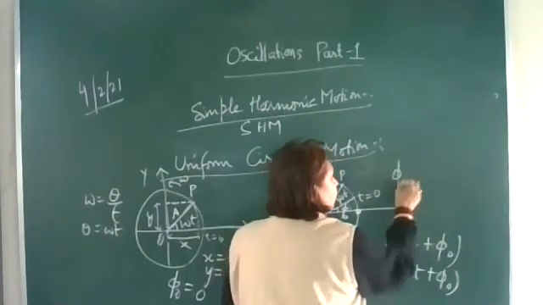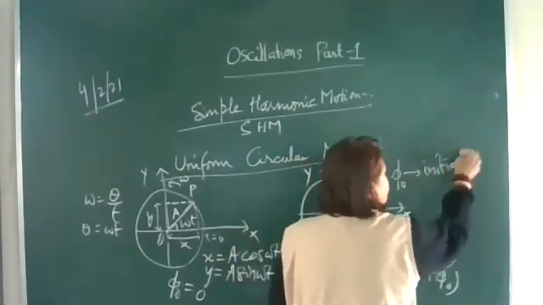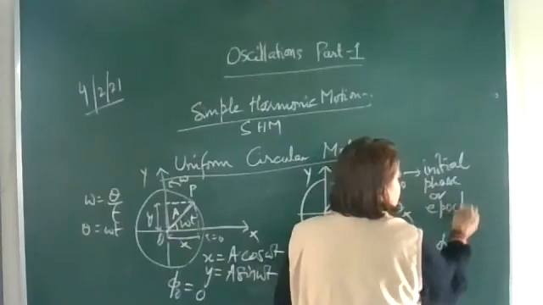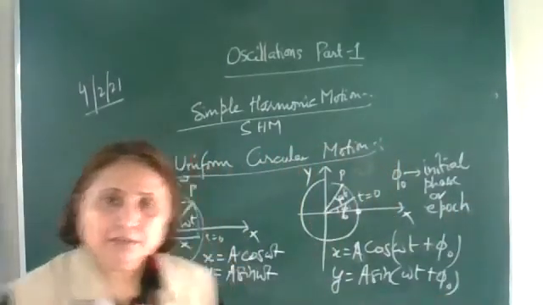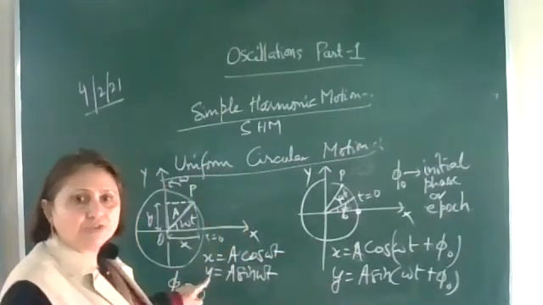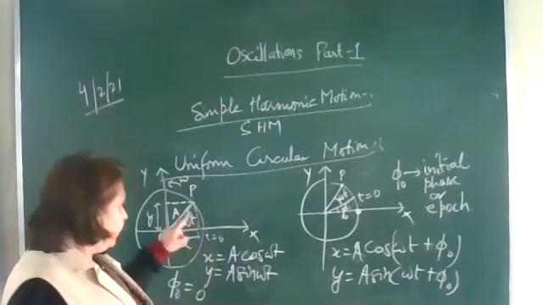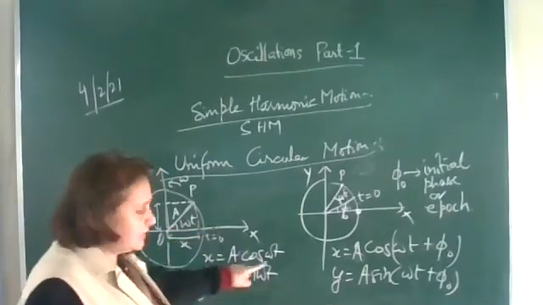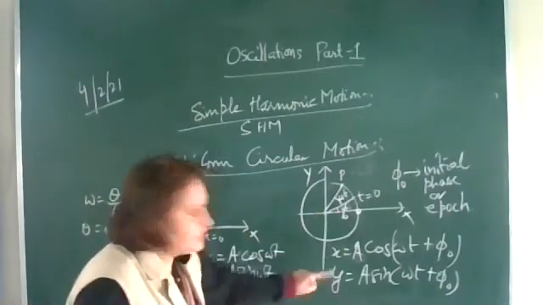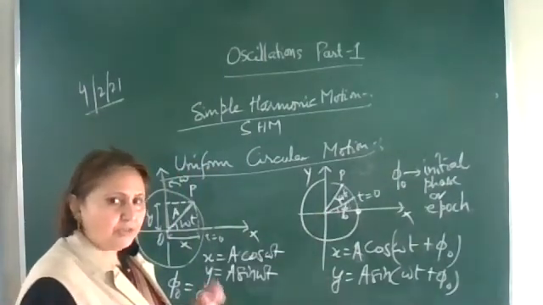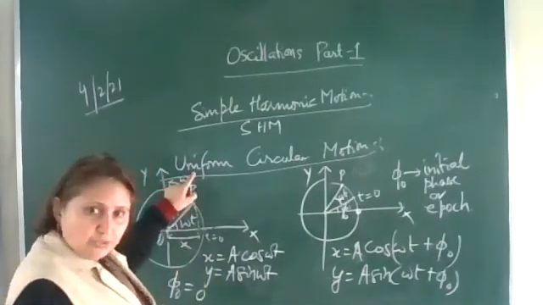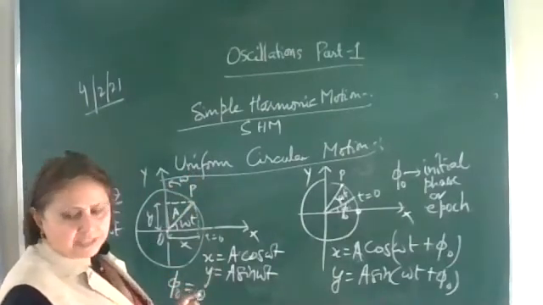This phi naught is called the initial phase, or another name for it is epoch. Since it's already making some angle initially, we call it the initial phase. So these are the displacement equations for a particle executing SHM. If it starts from here only, the initial phase is 0. If it is making some angle, then it will be phi naught, the initial phase. So using this uniform circular motion, we have derived the displacement equations.